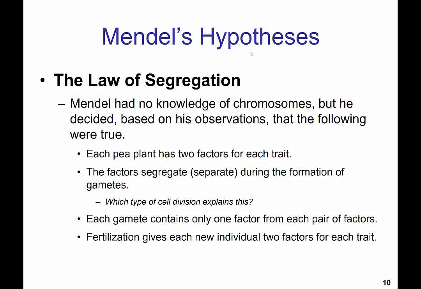Where did we see this concept? Mendel also determined that each gamete contains only 1 factor from each pair of factors. This should also give you a clue as to which type of cell division this is. And furthermore, Mendel said that fertilization gives each new individual 2 factors for each trait. All of this is part of the law of segregation.